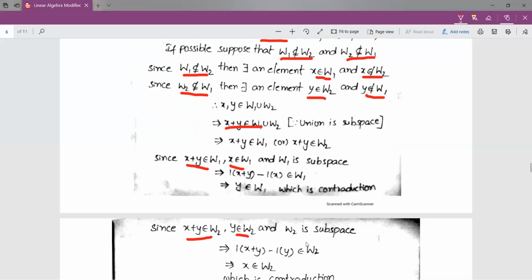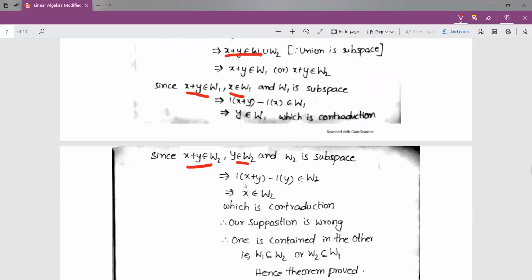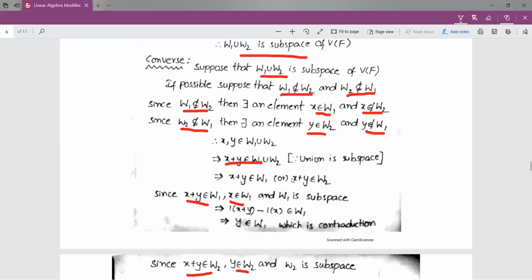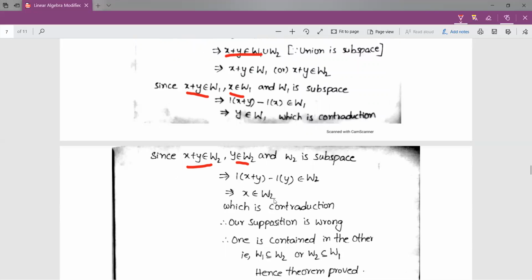Once again, W2 is a subspace. By the same theorem, the second theorem, we can write a alpha plus b beta. Here a is 1, alpha is X plus Y, b is minus 1, beta is Y. So 1 into X plus Y minus 1 into Y belongs to W2. On simplification, we get X belongs to W2. But we have that X does not belong to W2, and we are getting X belongs to W2 once again, which is a contradiction.